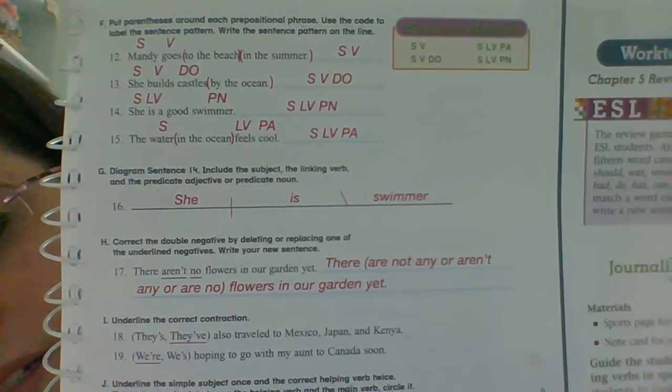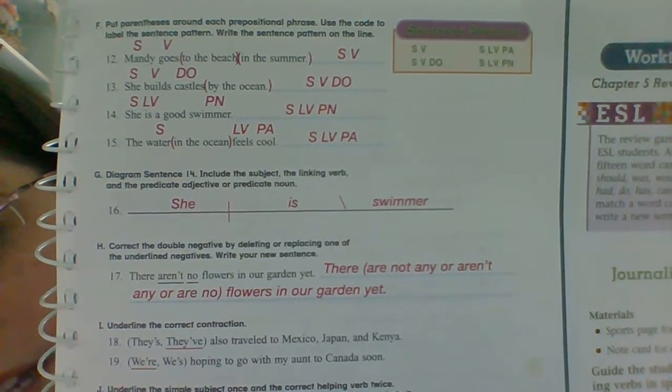Okay, she is swimmer. See how the lines go? You have to be very precise with your diagramming. All right, number H, or letter H. Now we're correcting the double negative by deleting or replacing one of the underlined negatives.